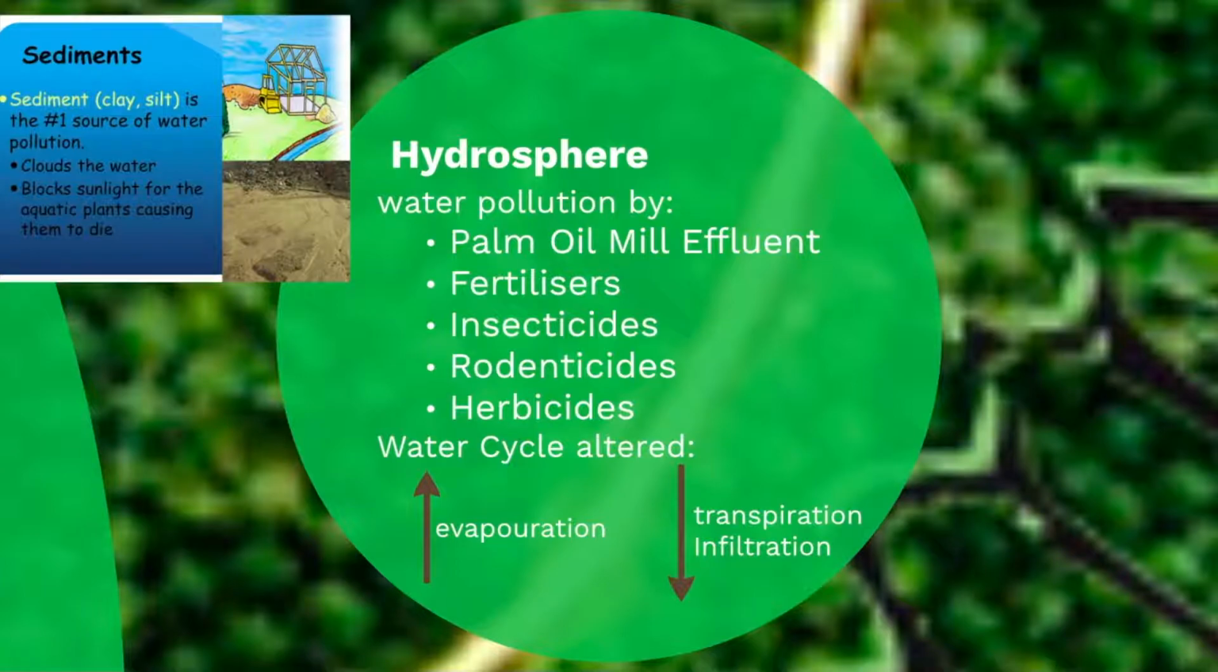In the hydrosphere, potential pollutants include palm oil mill effluent. Fertilizers, insecticides, and herbicides can flow into the river, which pollutes surface and groundwater sources. The water cycle is altered due to less transpiration and infiltration, and more evaporation and surface runoff.